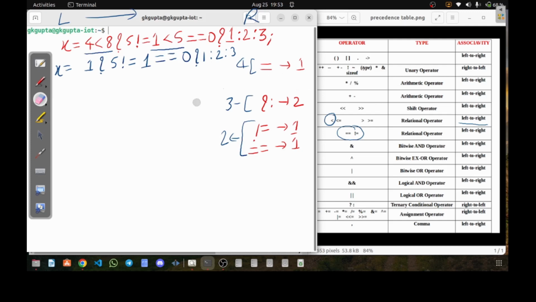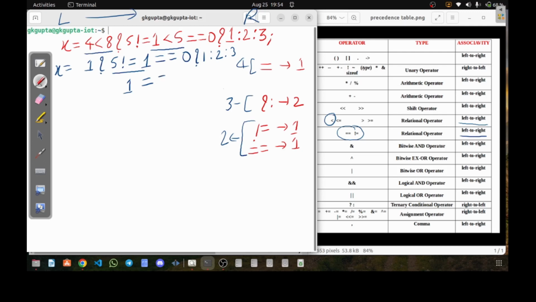Now it's time to execute the second operator, that is, not equal to and equal to operators, which are in the second position in our precedence. Again two operators are present here, so we will have to check the associativity rule. It is again left to right. Means the not equal to operator is coming first, and then the equal to operator is coming. So I will first execute this. 5 not equal to 1 is a true statement, so it will become 1 here.